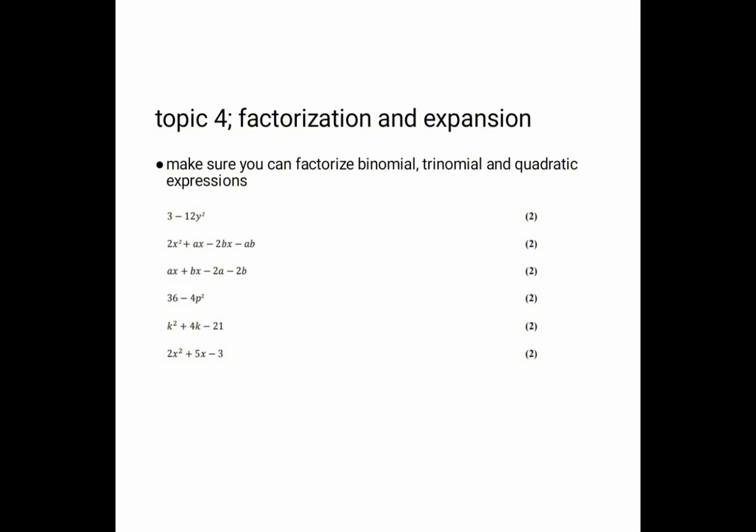Usually, for example, this one which is saying 3 minus 12y squared, we are going to have 3 bracket 1 minus 4y squared, and 1 minus 4y squared can be factorized further because it is a difference between 2 squares. So that is the tip I can give you on factorization of binomial. And the factorization of quadratics, sometimes you can factorize it as it is, but sometimes you need to rearrange the expression for it to be factorized, right?